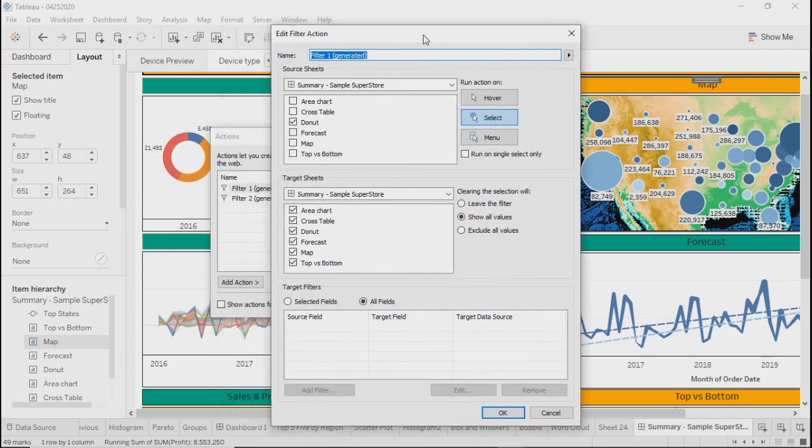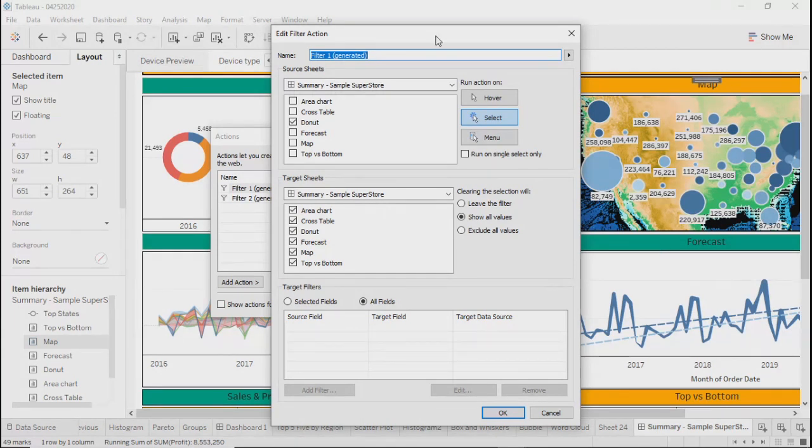It shows that your source sheet is the summary sample superstore dashboard. And on that dashboard, you have these many sheets at this moment. So area chart, cross table, donut, forecast, map, and top versus bottom. 6 sheets. That is what we have put onto the dashboard.